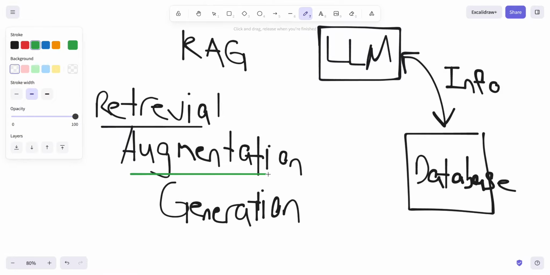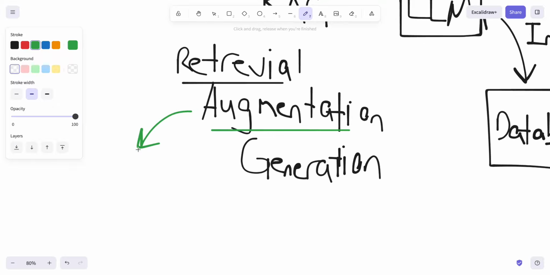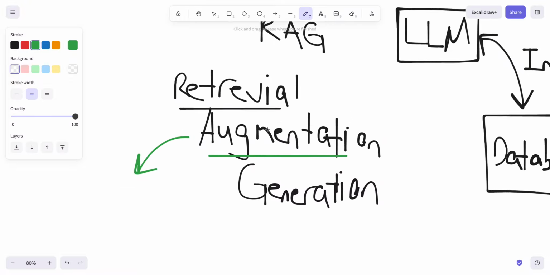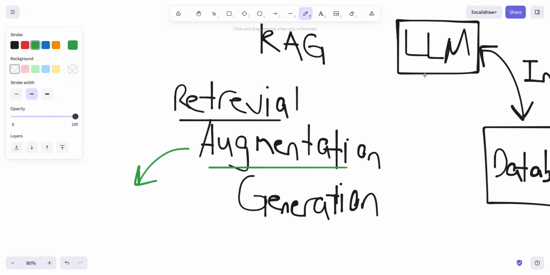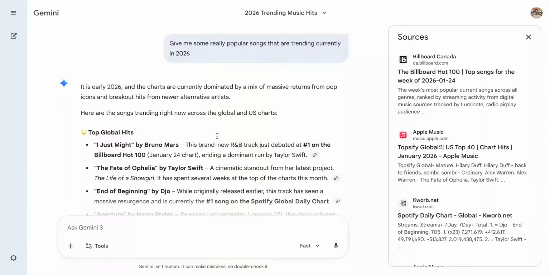Now, what about the augmentation phase? Augmentation, you can think about that as a change. Based on the information that the LLM retrieved, it's actually going to augment your prompt a little bit. So if I go back to what I said before, let's say this was my original prompt: "Give me some really popular songs that are trending in 2026."